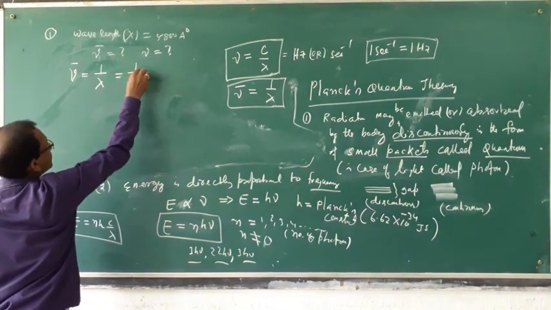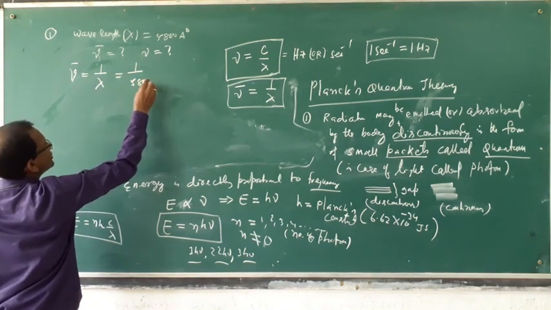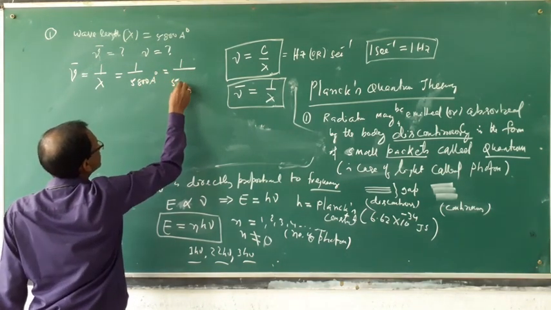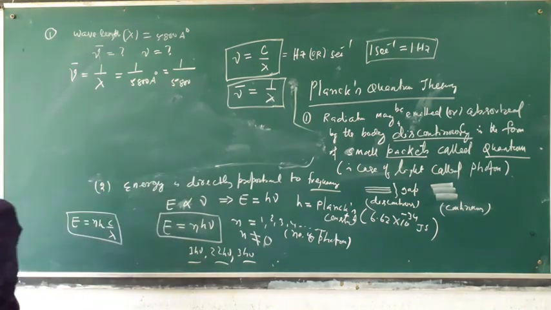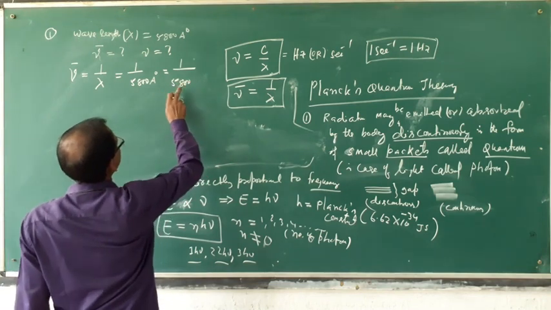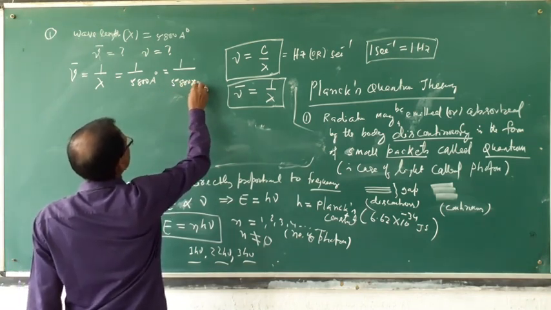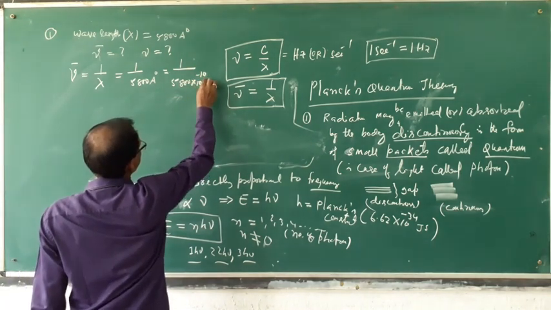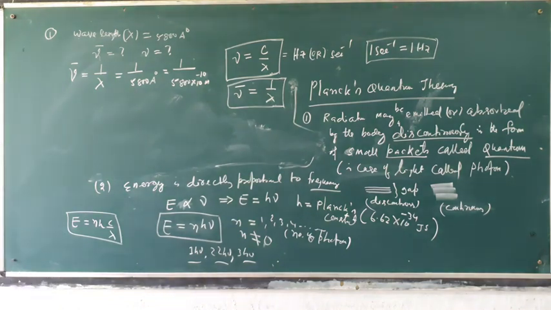Here, 1 by 5800 angstrom, which is equal to 1 by 5800 into 10 to the power minus 10 meter. 5800 angstrom equals 5800 into 10 to the minus 10 meter.